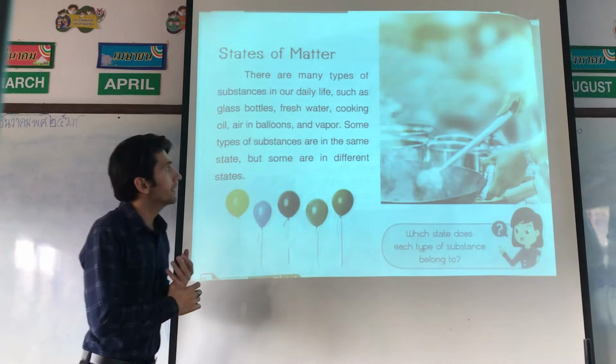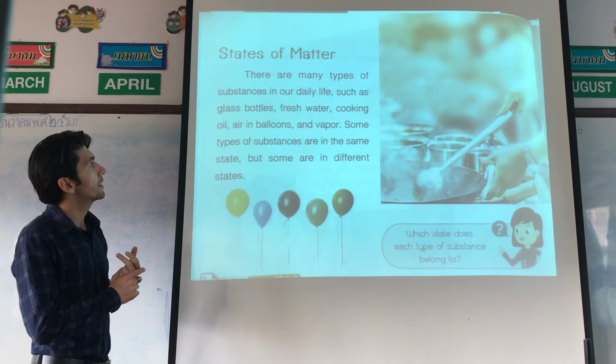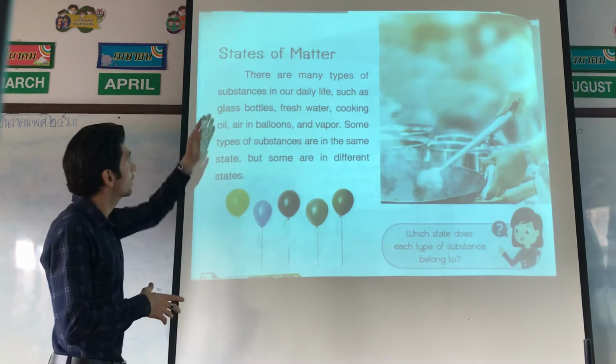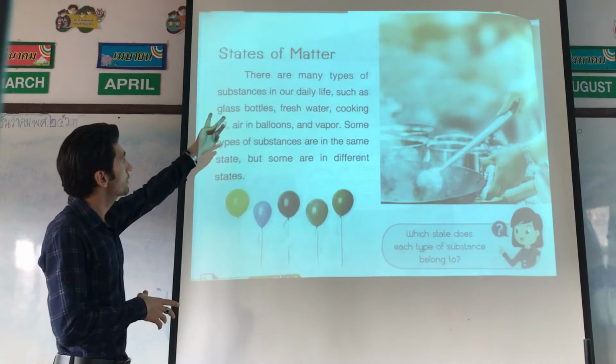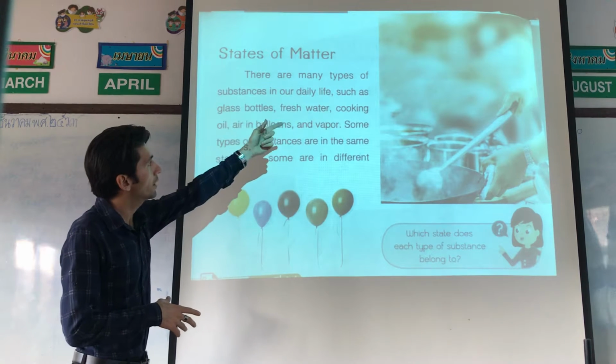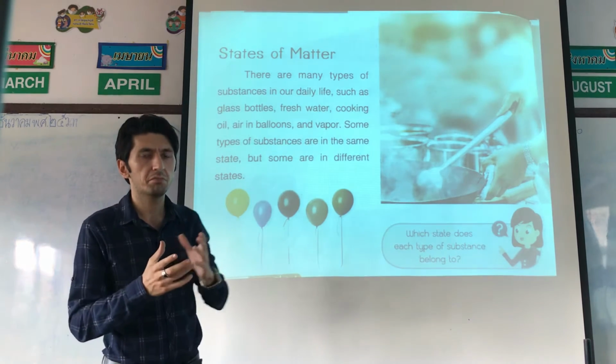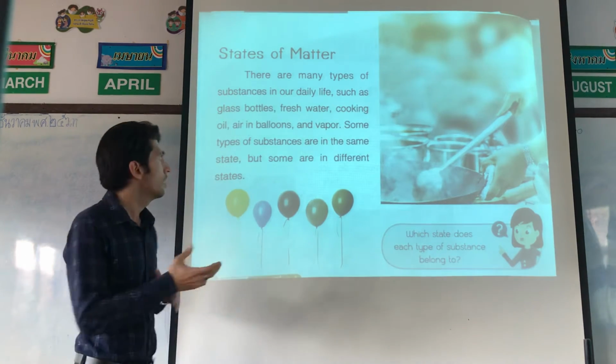There are many types of substances in our daily life. We can say substances, objects.